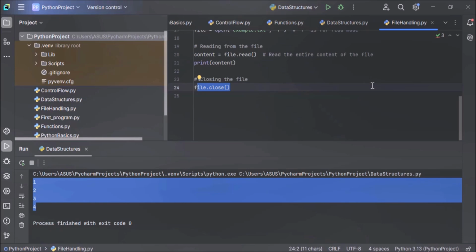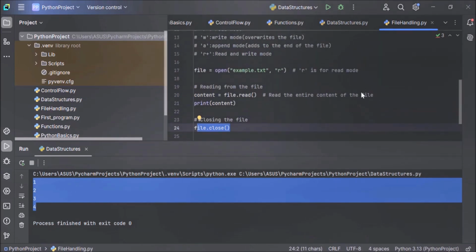But before we execute the code, we have to ensure that file exists in our project directory. This example.txt exists in our current directory. In case the file doesn't exist, this will raise an error. So let's create a new file, example.txt, in our project directory.